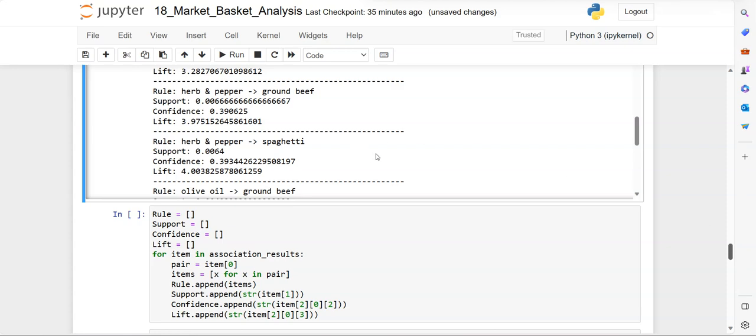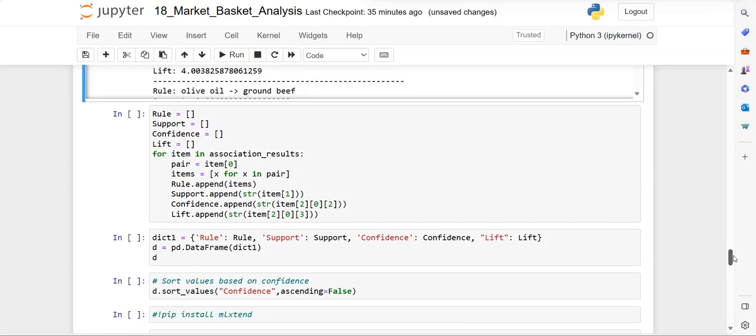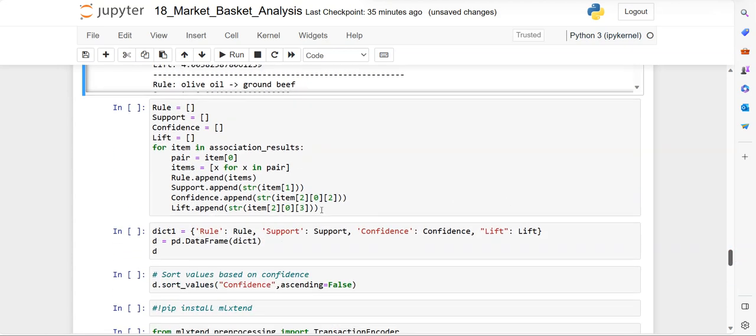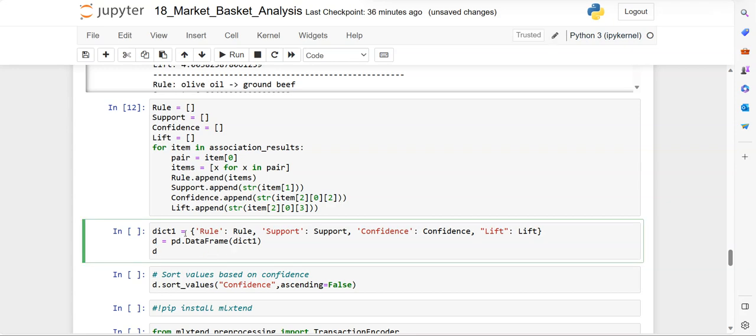So this is the output of the apriori algorithm, and we are also generating the rules. We are creating a dictionary. So this is a Python empty list: rules, support, confidence, lift, and getting each item from the association rule. Appending the rules, support, confidence, just separating all these and then displaying them as a dictionary. So converting this into a dictionary, dict1 equals rule. So this is a key and this is a value, key value, key value.